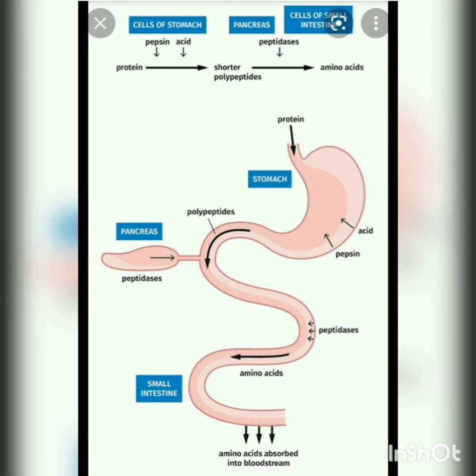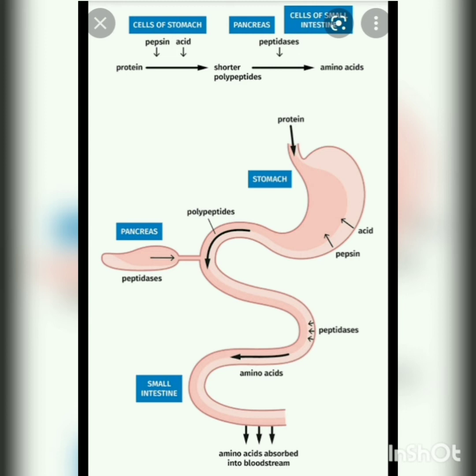Once a protein source reaches our stomach, hydrochloric acid and enzymes called proteases break the proteins into smaller chains of amino acids. Then they move to the cells of the small intestine. Then they transfer to the blood.